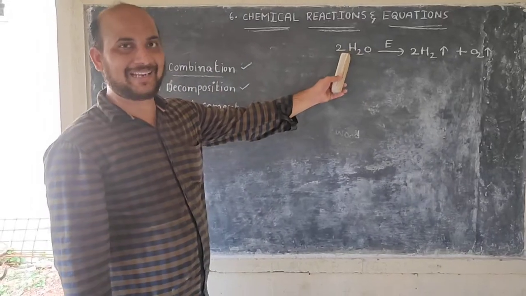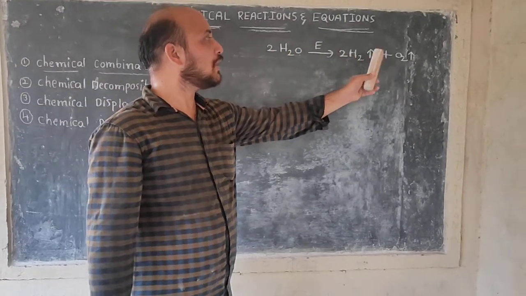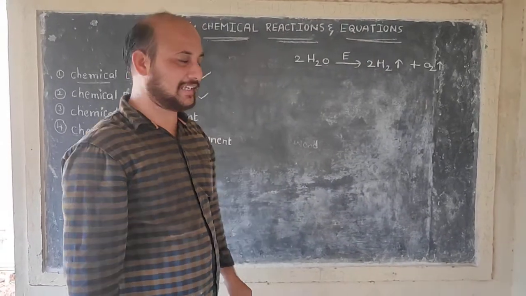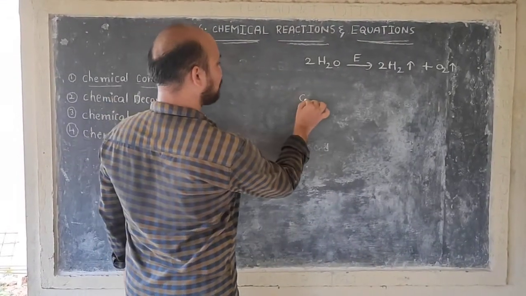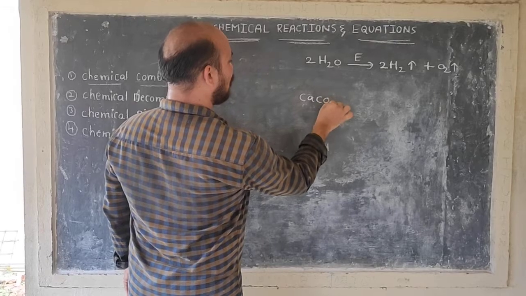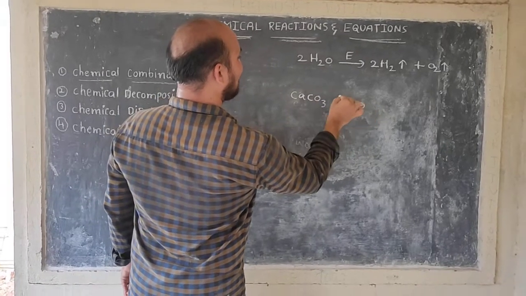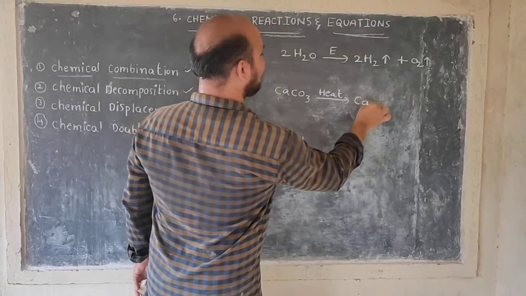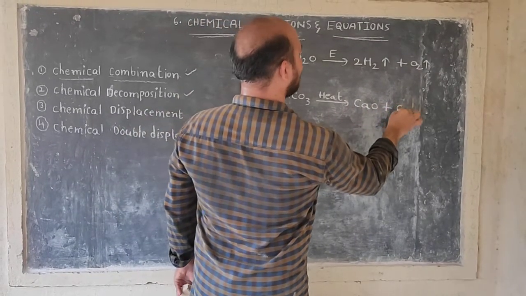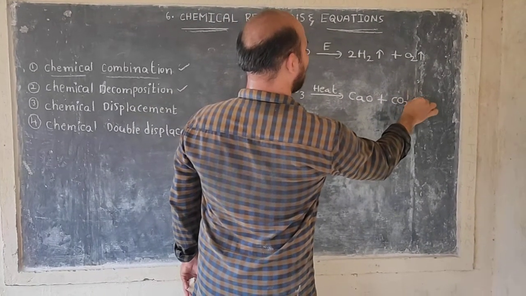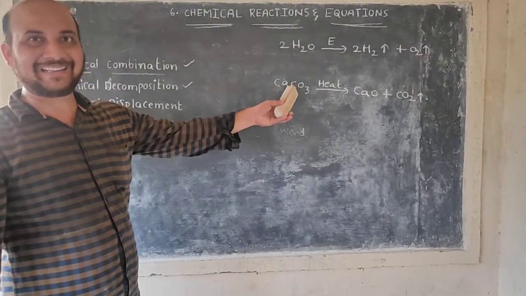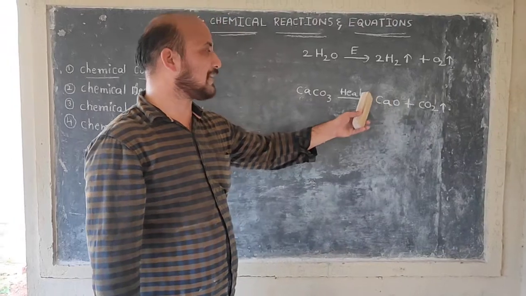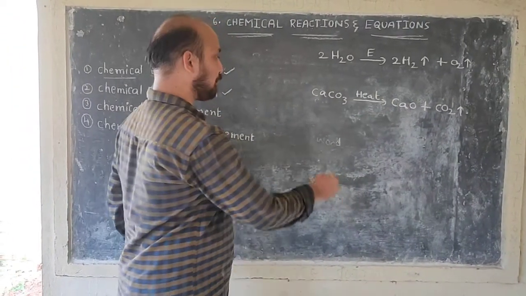Calcium carbonate in the presence of heat forms calcium oxide and carbon dioxide.